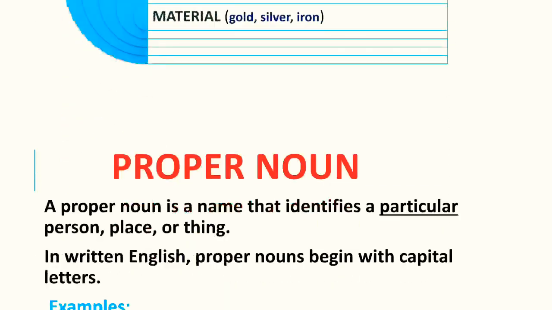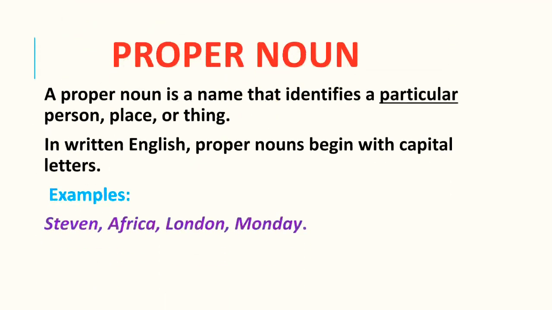At first, proper noun. A proper noun is a name that identifies a particular person, place, or thing. In written English, proper nouns begin with capital letters. For example, Stephen, Africa, London, Monday. Here, the word Stephen refers to a particular person.